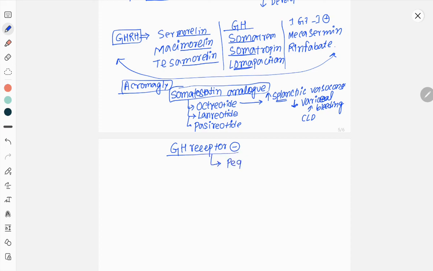You just need to remember this name: pegvisomant. We can remember this name. This is pegylated drug and somant, an antagonist of somatotrop receptor which is